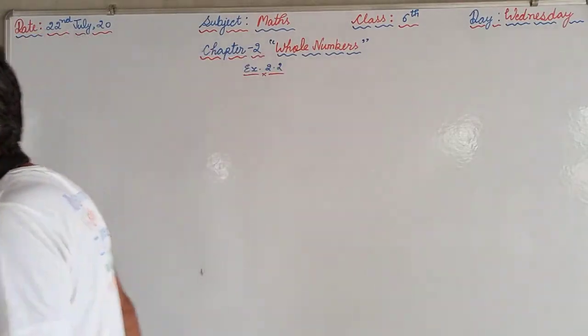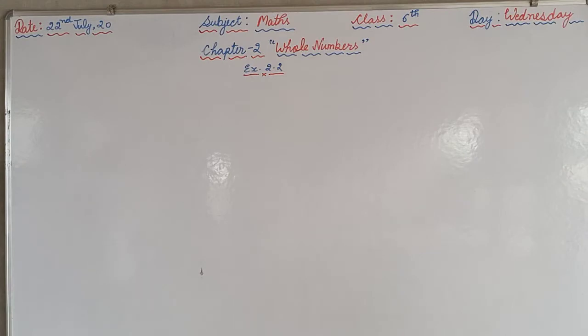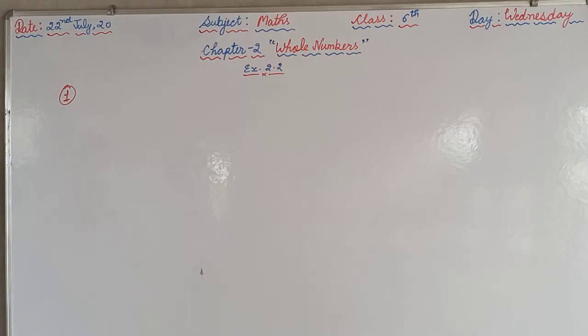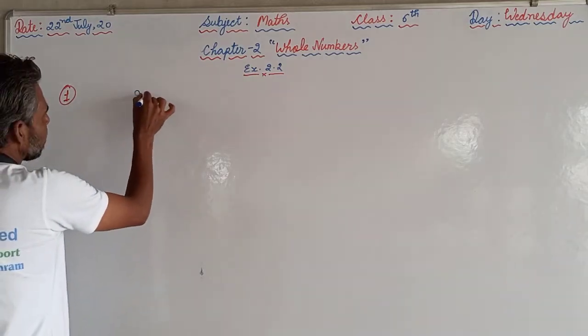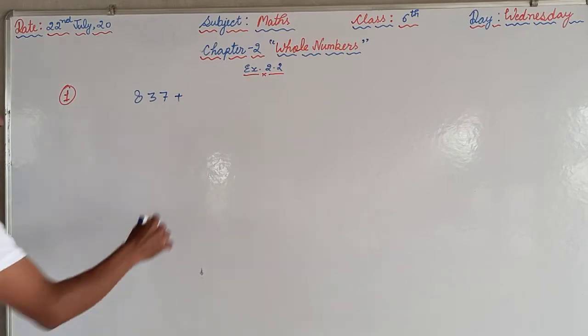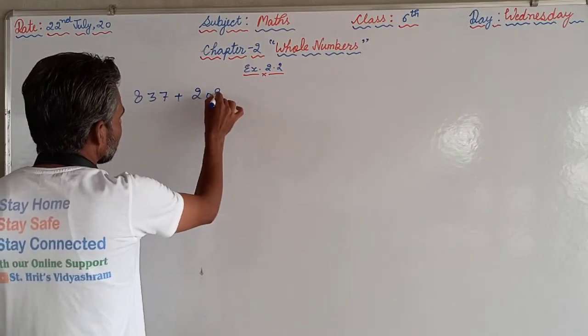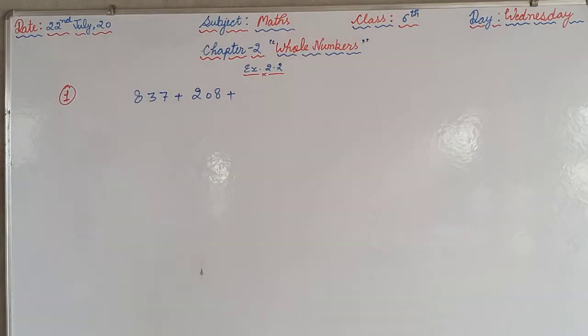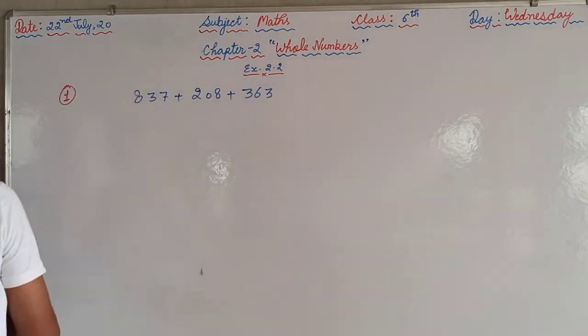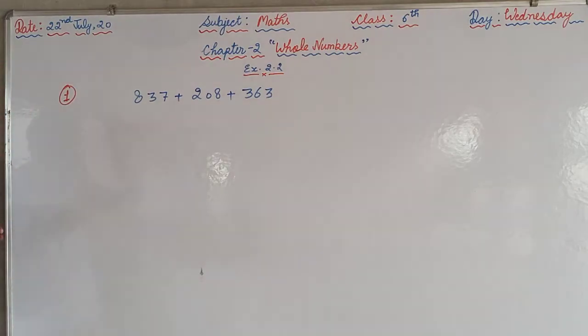Exercise 2.2, question number 1. In question number 1 we are supposed to add the following by suitable rearrangement. So 837 plus 208 plus 363. First of all, we will see by adding the ones place digits whether we are getting zeros or not.